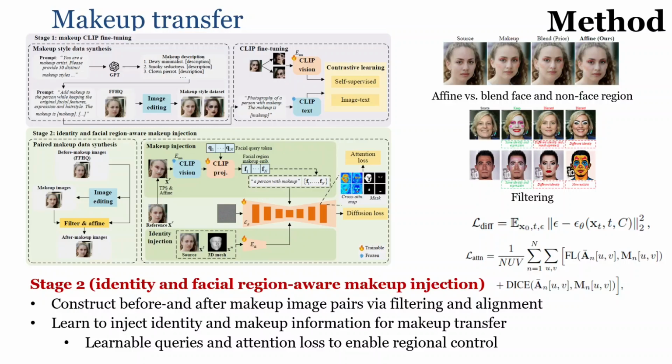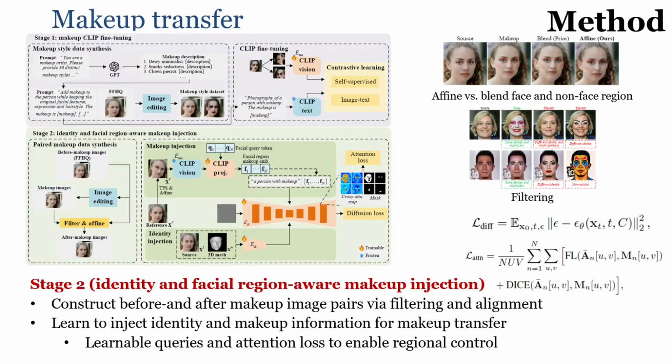With the learned makeup style encoder, we inject the makeup style features into diffusion, and we also inject the identity information from the pixel level supervision of the source identity image and its 3D mesh structure guidance to achieve makeup style transfer. So this is stage 2. And in order to learn to transfer from source identity image to the makeup style data, we need to construct before and after makeup pairs. So as we recall, in stage 1, we already have the makeup style data. We have the source image from FFHQ.